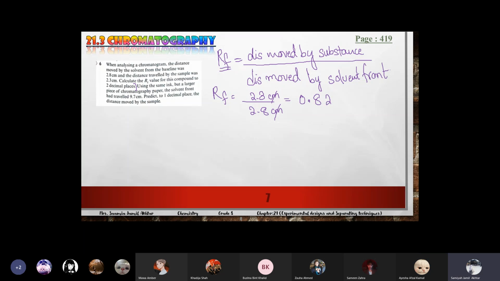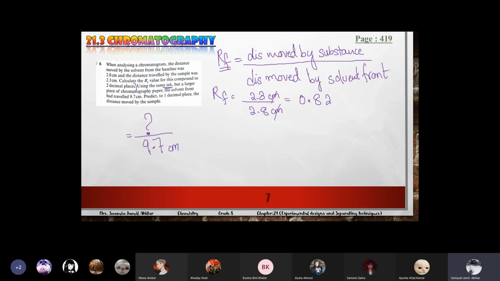Using the same ink, but a larger piece of chromatography paper. We are using the same ink. It is showing only one spot, which is 2.3 centimeter. But on the larger piece of chromatography paper, the solvent front had traveled 9.7. Now this time the solvent front is 9.7 centimeter. Predict to 1 decimal place the distance moved by the sample. This is what we have to calculate now. The numerator, 9.2.